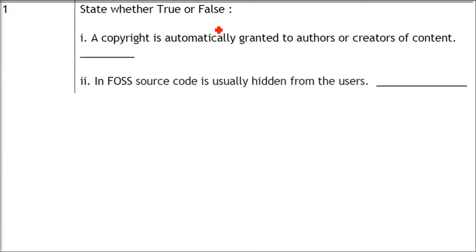Now, state whether true or false. First is, the copyright is automatically granted to authors or creators of content. Let me tell you the answer, because the answer is already provided by the CBSE. The answer is true. Next, in FOSS, source code is usually hidden from the users. The answer is false. Now let us discuss.